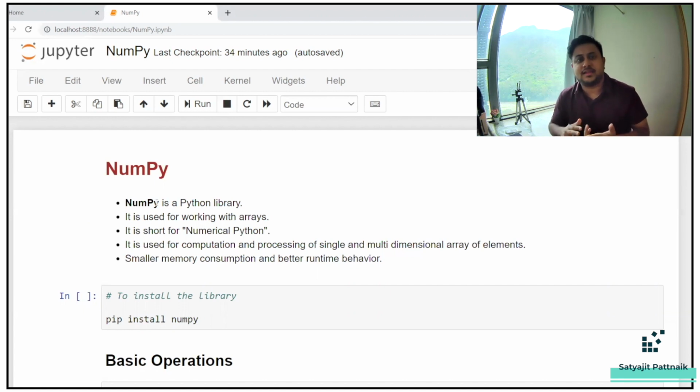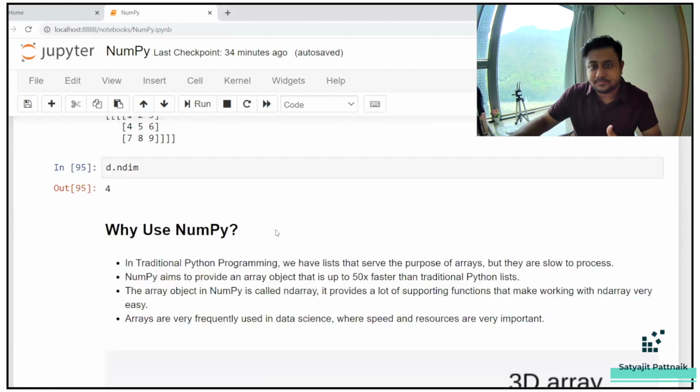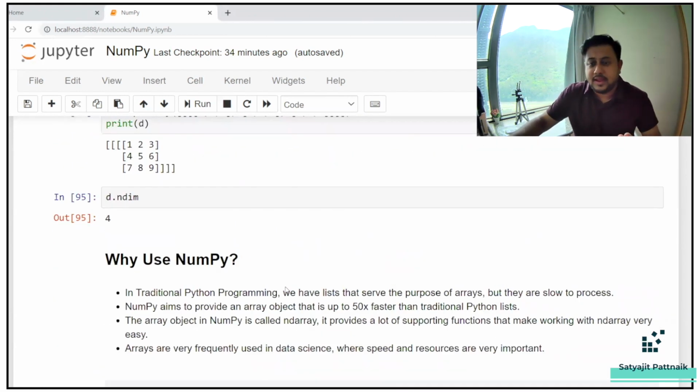Because NumPy is 50 times faster than traditional programming. Now we will also show you that. You can see why we use NumPy. In traditional programming, we have lists that serve the purpose of arrays, but they are slow to process. NumPy aims to provide an array object that is up to 50 times faster than traditional Python lists.